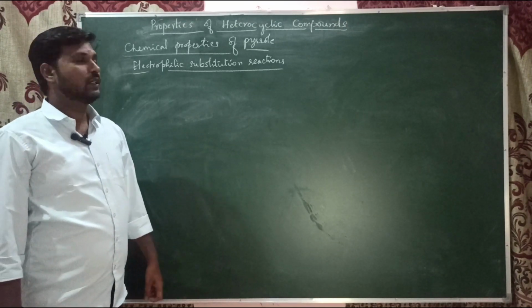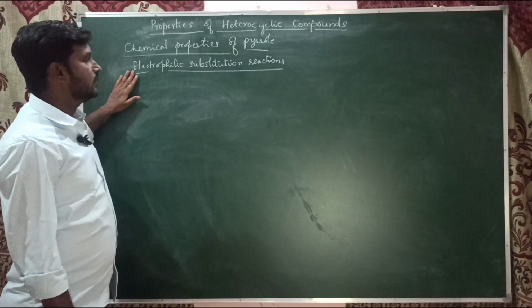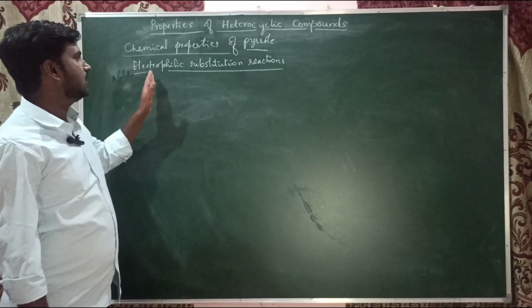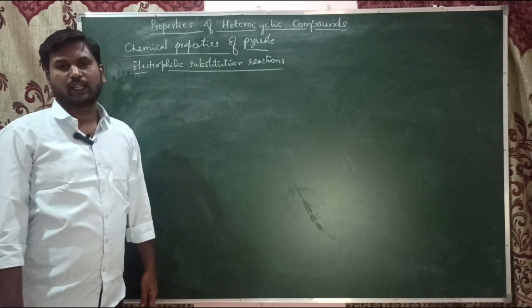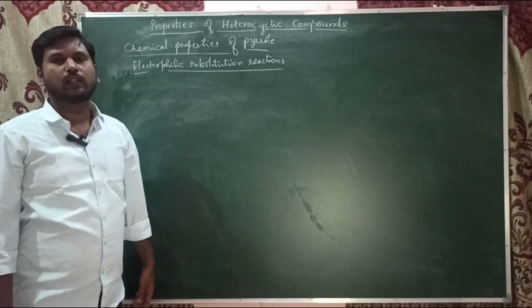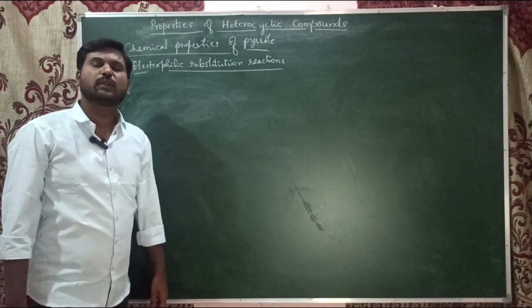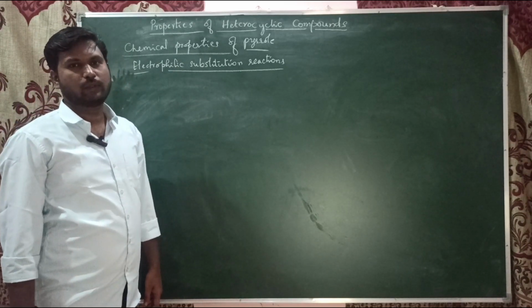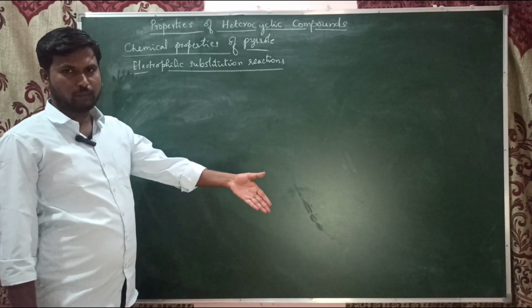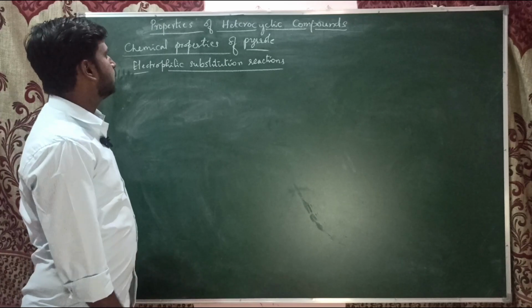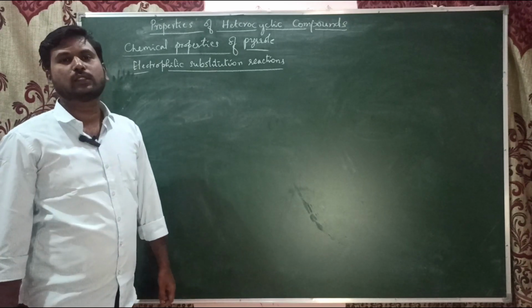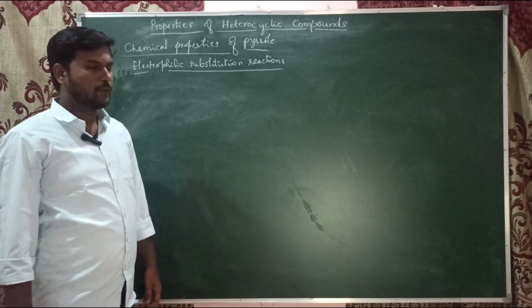But the very important reaction that is usually asked for 5 marks in your exams is the electrophilic substitution reaction of pyrrole, and you also have the same for furan and pyridine, which is very important for your exam. For 5 marks it will be in your exam, and now it is 4 marks. So let us see only this reaction, electrophilic substitution in pyrrole, now.